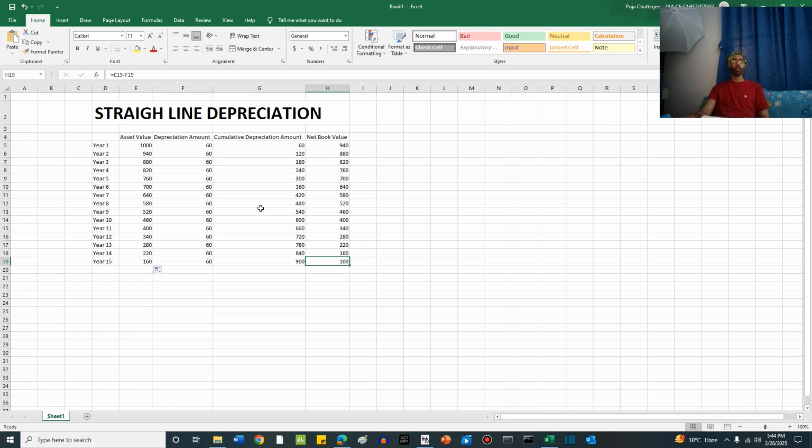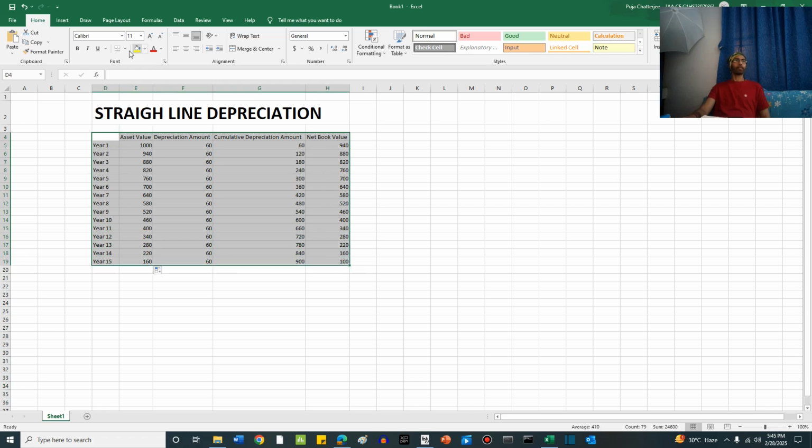This is decided because we have decided the depreciation amount to start with, right? The initial depreciation amount was decided to be 60 yearly under straight line method. The reason? Total depreciation amount for the 15 years is 900 and total number of years is 15. So per year depreciation amount is 900 by 15, which is 60 million. So we have our straight line